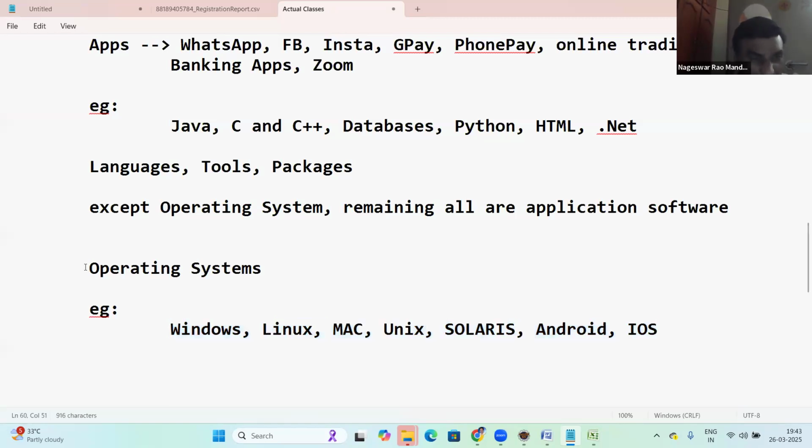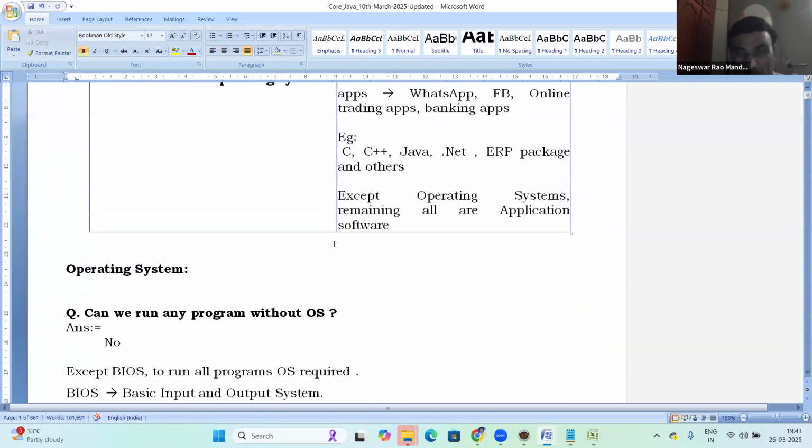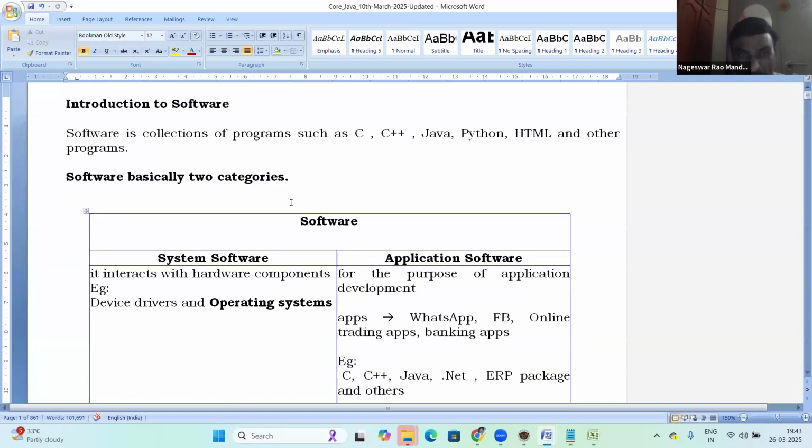Okay, fine. Now let us see about OS. What is OS? Today's topic is in the document here. This document is for you only. I'll share it with you. Running notes are not necessary. Just follow this document every day. It is around an 860-page document. I'll share it with you.